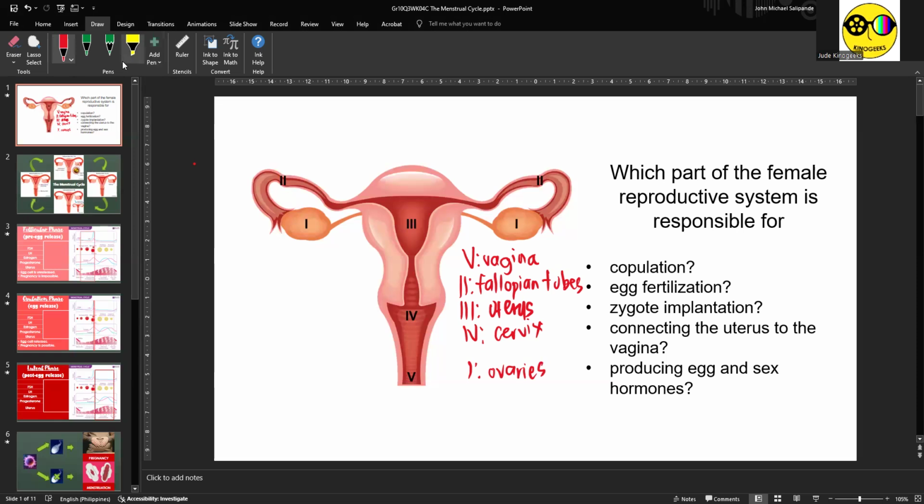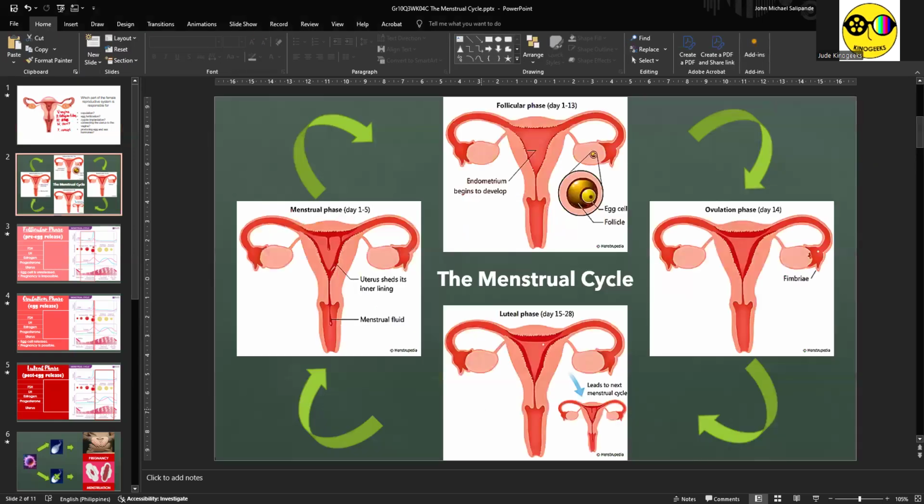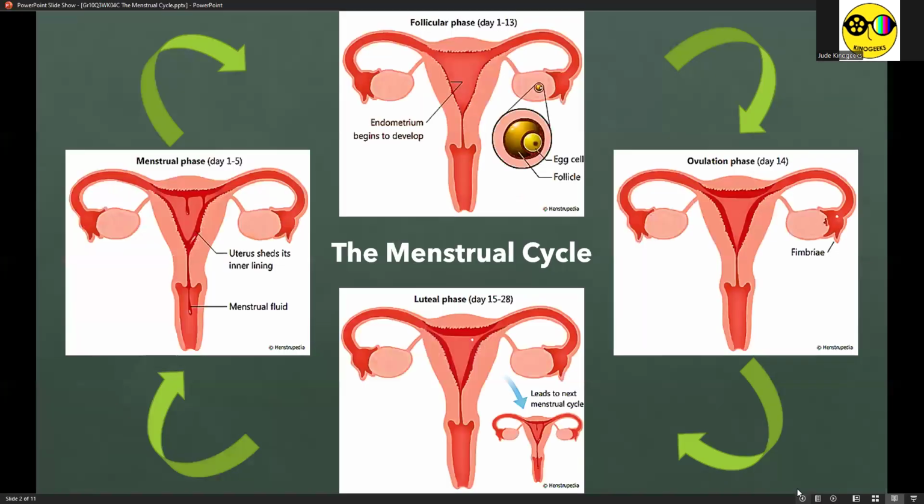All right. So let's proceed to our actual lesson, which is the menstrual cycle. There are four phases of the menstrual cycle. So we have menstrual, follicular, ovulation, and luteal. Even though in this slide the menstrual phase is found from days 1 to 5, I would like to save it for last. And I don't want to be very day specific in this topic.